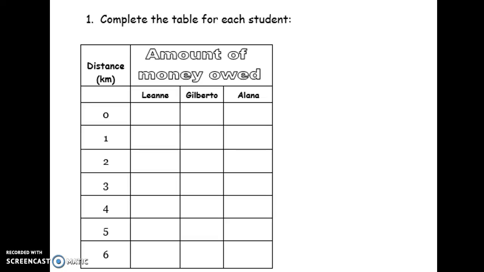So if she walks 6 kilometers, she gets... That's right, $10. Gilberto does not get any money until he walks. So if he walks 1 kilometer, he gets $2, and then so on and so on. Alana gets $5 up front, and then an additional 50 cents for every kilometer she walks. So an additional 50 cents. So be thinking about that as you fill in the table. Make sure you fill it in with pencil, because after you watch this next slide, you might want to change some of your answers.